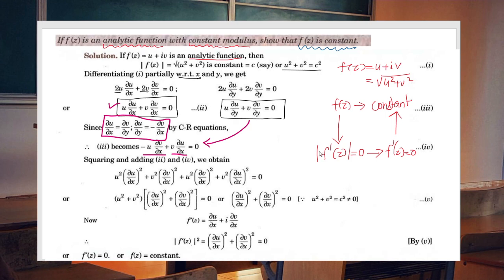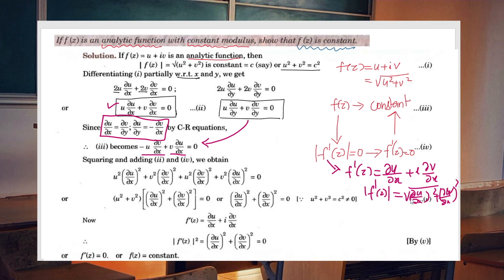Note that our aim is to show that f dash of z is 0. What is actually f dash of z? We know that the function is analytic, therefore f dash of z is dou u by dou x plus i into dou v by dou x. So the modulus of f dash of z is the square root of dou u by dou x all square plus dou v by dou x all square. Our aim is to show that this is equal to 0.